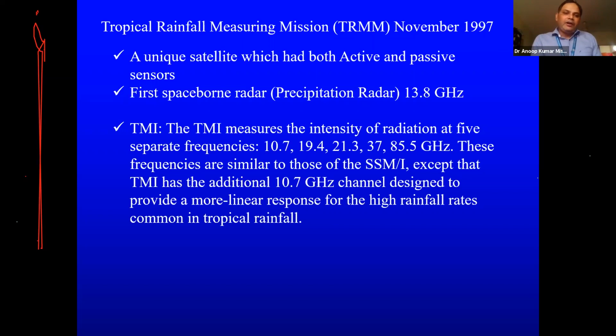And then it had one TMI also, and TMI had 5 frequencies, but 11 channels. So again here 10.7, it was both vertically and horizontally polarized. 19.4 vertically and horizontally polarized. This 21.3 was the water vapor absorption channel, only one polarization, either vertical or horizontal. 37 again two polarizations, 85 again two polarizations. So it was an 11 channel sensor, and it was able to monitor everything from atmospheric moisture to rainfall of various categories.